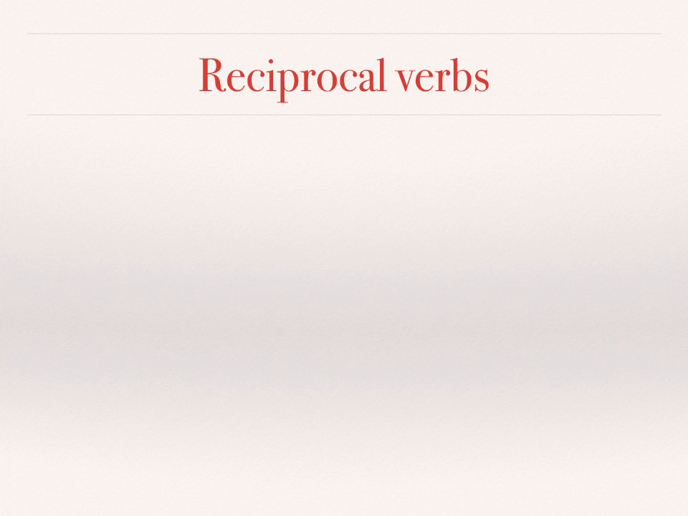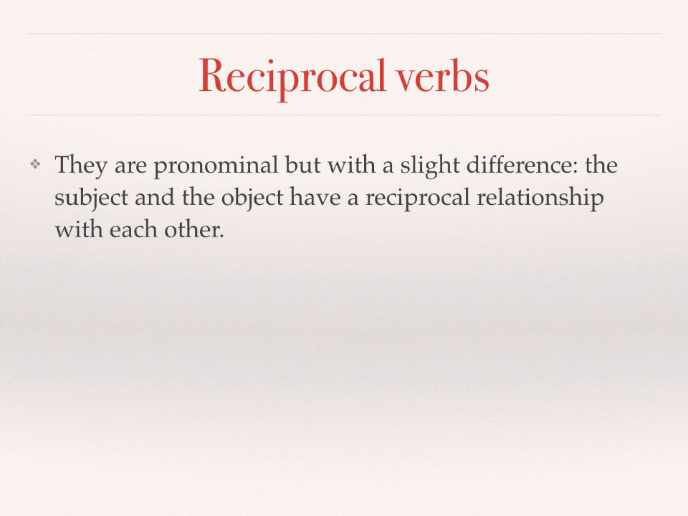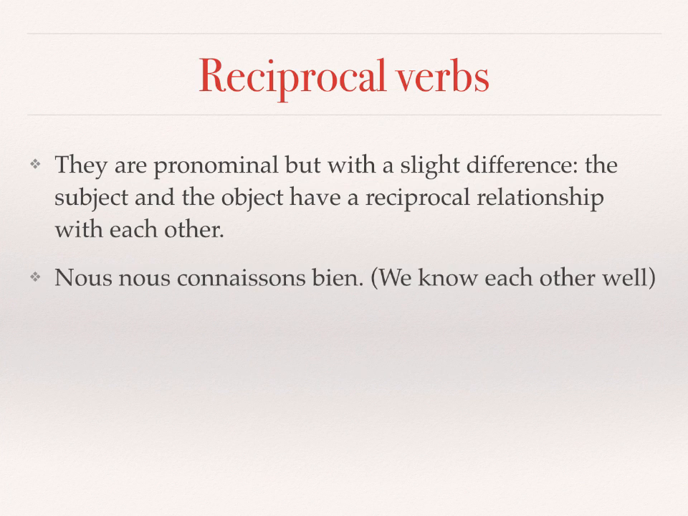Now, reciprocal verbs. We have different sorts of reflexive verbs, if you like, and sometimes it is actually a relationship. So they are pronominal, but with a slight difference. The subject and the object have a reciprocal relationship with each other. I'll give you some examples. Nous nous connaissons bien. We know each other well. When you know someone, it implies that that person knows you as well. You have a good knowledge of each other. Usually in the translations of this sentence, we have this "each other" that comes back.